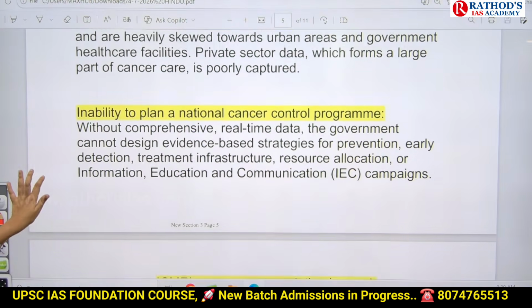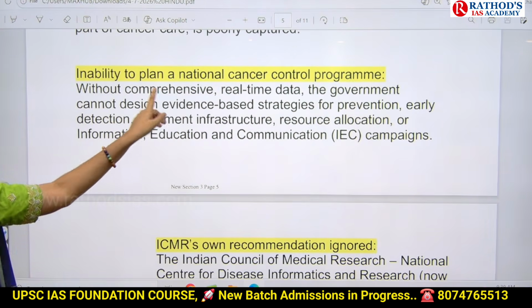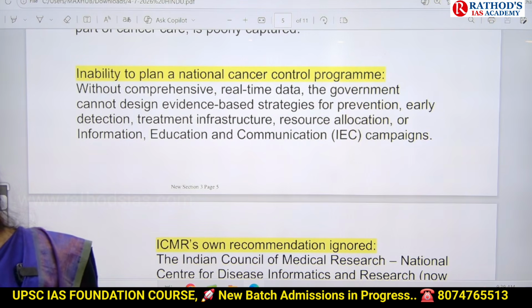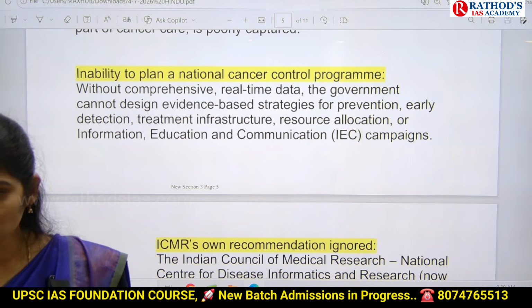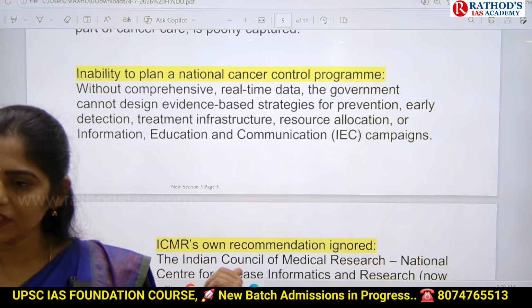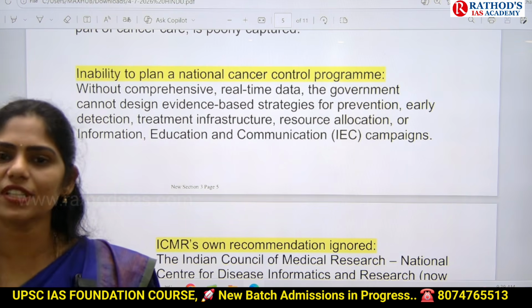And next one here is, if you're not having data, we cannot plan a National Cancer Control Program. So here we have the National TB Control Program. We have the National Leprosy Control Program. So we don't have any National Cancer Program because of this lack of data.